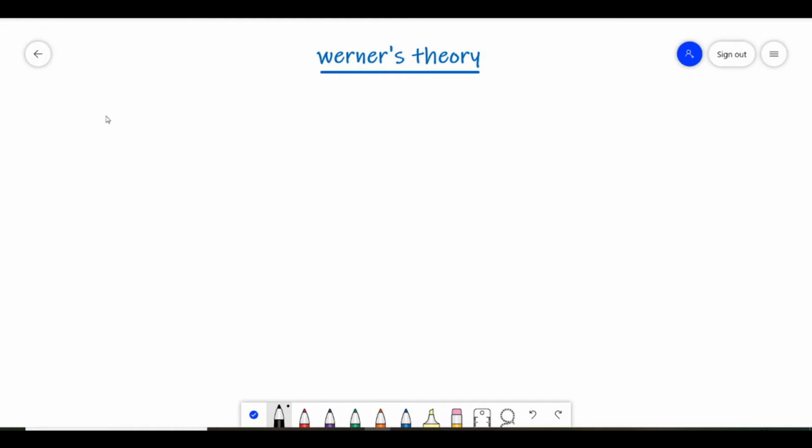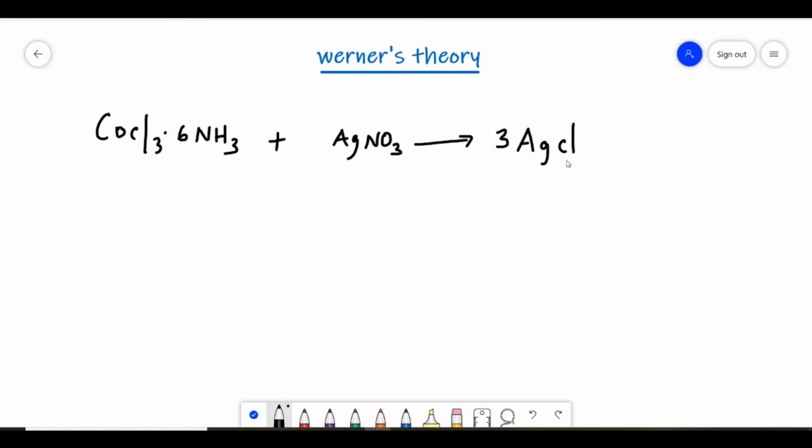So let us take CoCl3·6NH3, and if this compound is reacted with excess silver nitrate, then the number of moles of silver chloride formed here is 3 moles. So 3 moles of silver chloride is formed, and here 3 moles of AgNO3 is used.